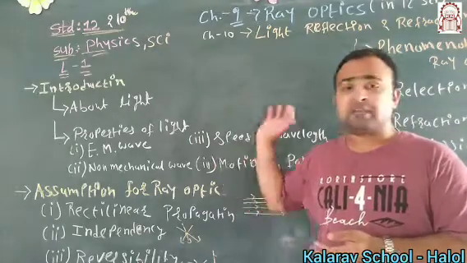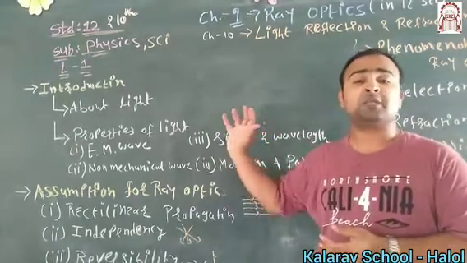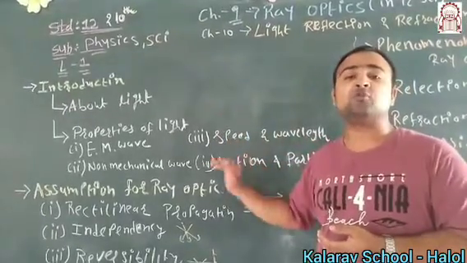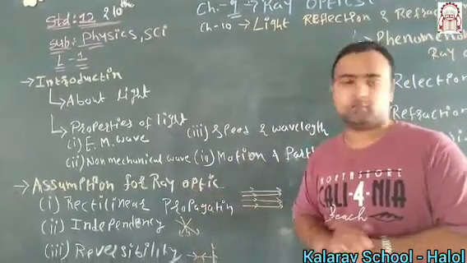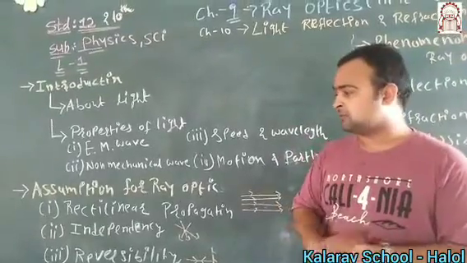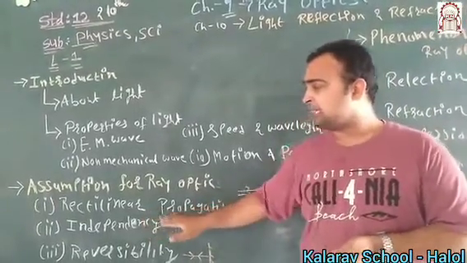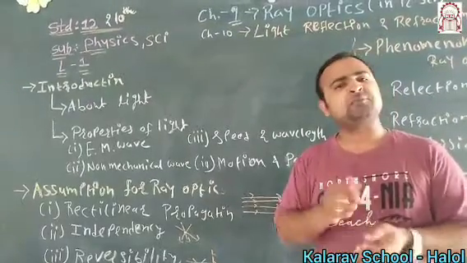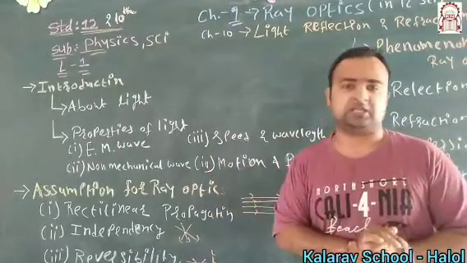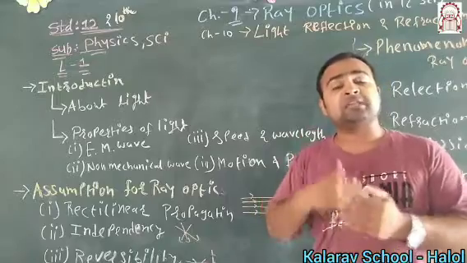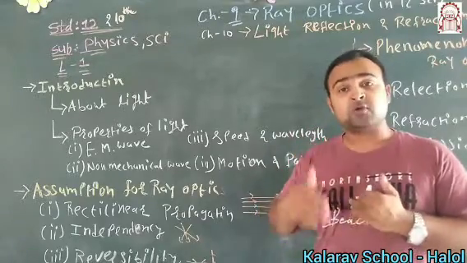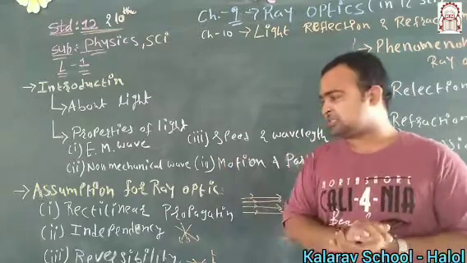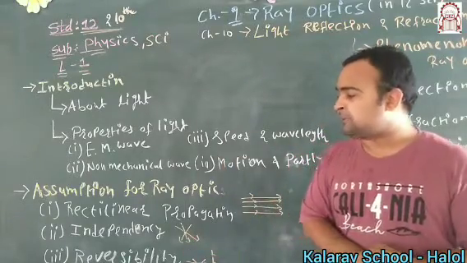Whenever we are learning the phenomenon of light according to the ray optics theory, we have to take certain assumptions for ray optics. So what is the first assumption? You have to consider that light always travels in rectilinear propagation. It means it always travels in a straight direction. So for the assumption as well as simplicity, you have to always assume that light travels in a straight direction.